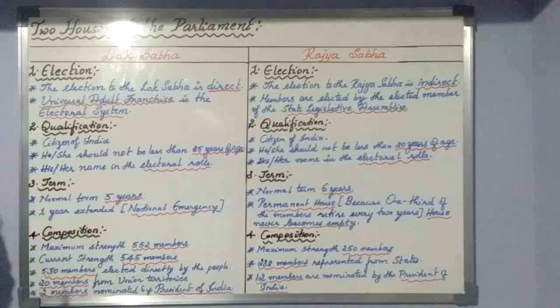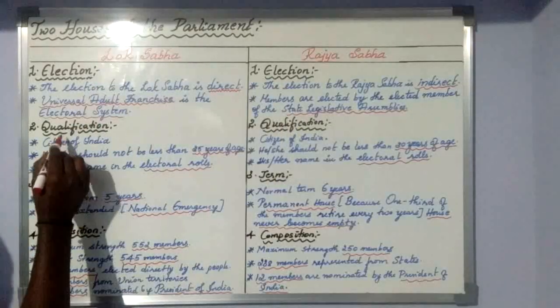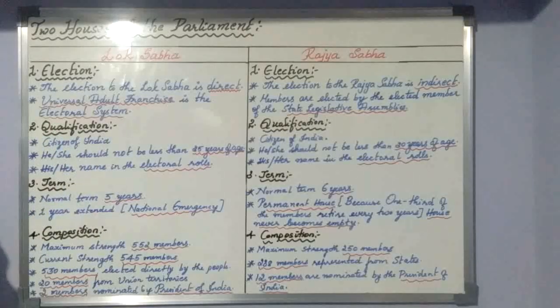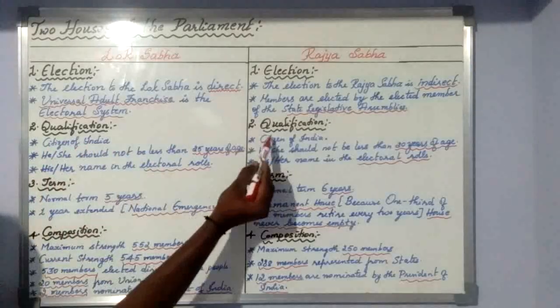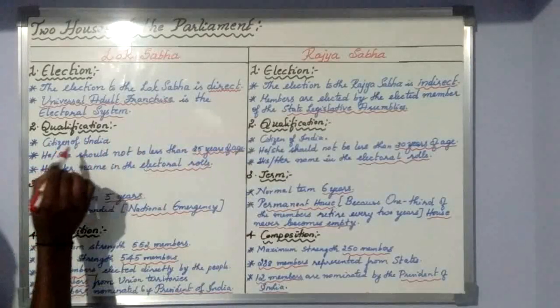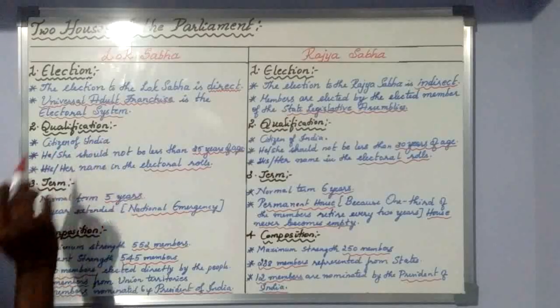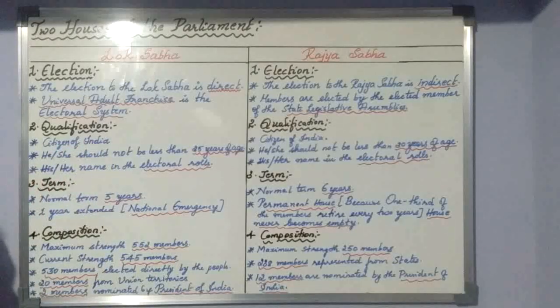Now the election is over. Suppose in future somebody wants to become a member of Lok Sabha, or a member of Rajya Sabha, what should be your qualification? The first and foremost qualification, which is the same for both, is that he or she should be a citizen of India. You should hold single citizenship in India.